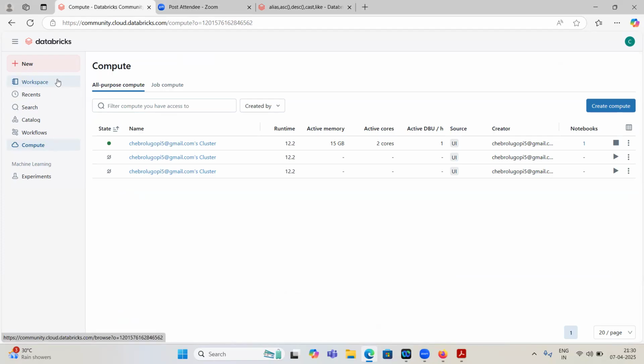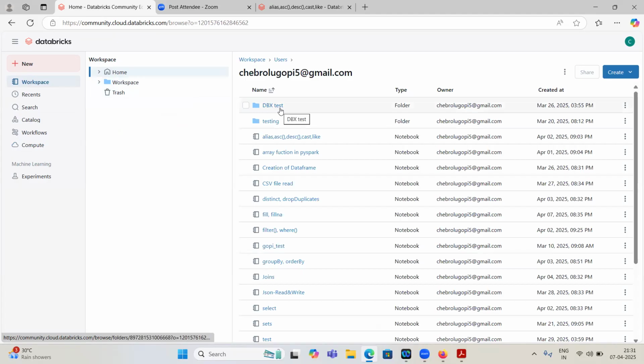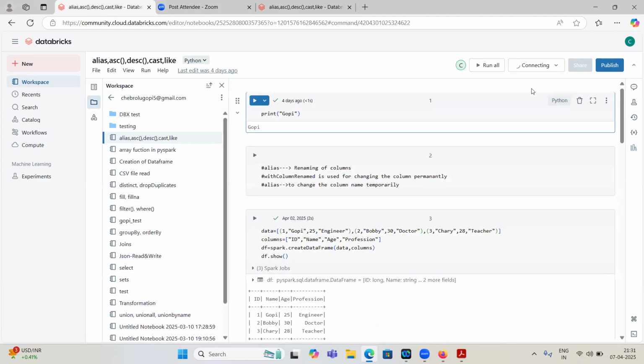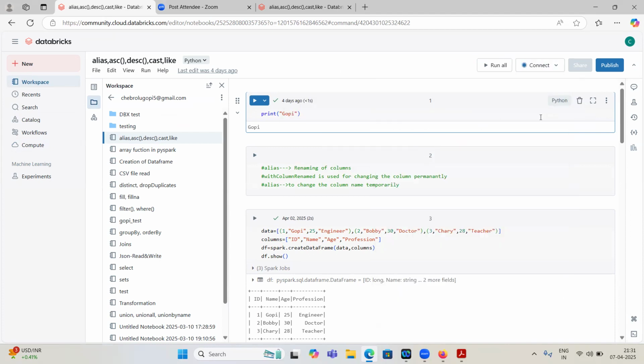For Python also, don't use other tools like Google Colab, Jupyter, or Visual Studio Code. Just use Databricks only, where we can practice Python. If you open any notebook, you can see the languages it supports: Python, SQL, Scala, and R. But mostly we will use Python, PySpark coding only. Whenever we are operating on tables or writing data to Azure tables, we can use SQL.